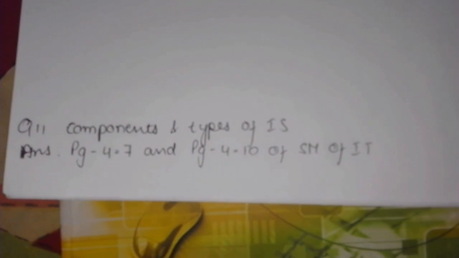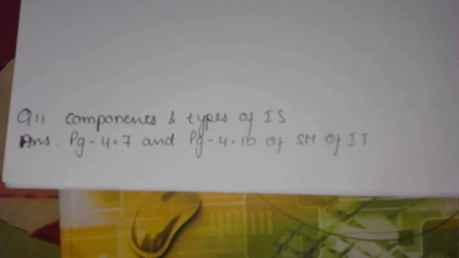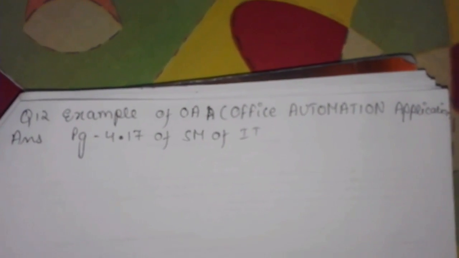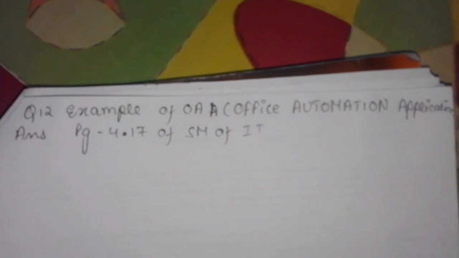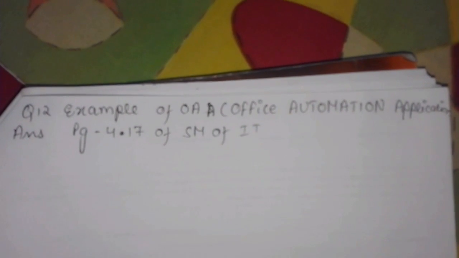Question 11 is components and types of information system. Its answer can be found on page number 4.7 and page number 4.10 of the study material of IT. Question number 12 is examples of OAA, Office Automation Application. Its answer can be found on page number 4.17 of the study material of IT.